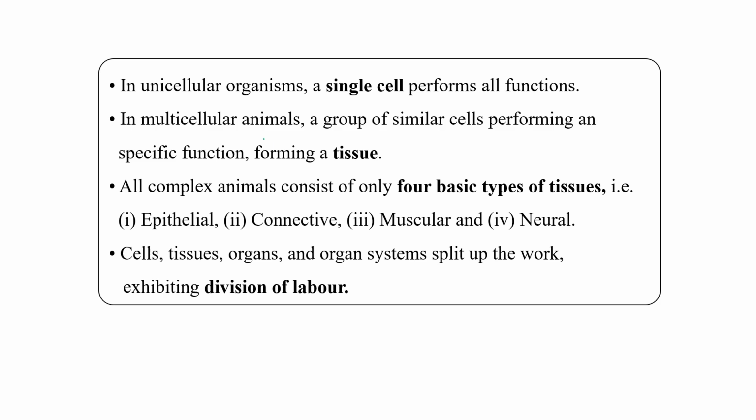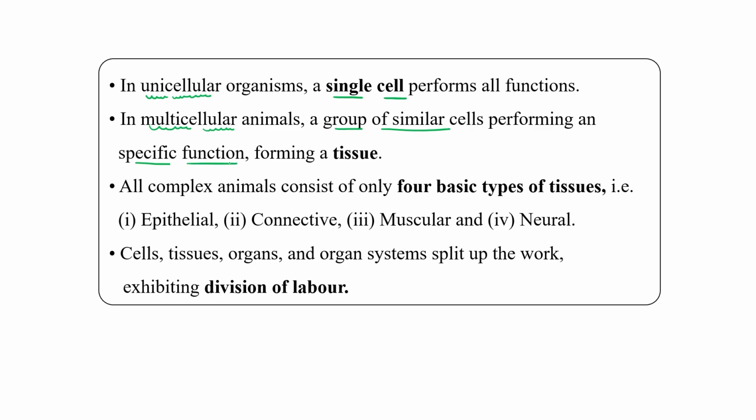As you know, unicellular means single-celled organism, right? In a unicellular organism, a single cell performs all kinds of functions. But in a multicellular organism, a group of similar cells performs a specific kind of function.